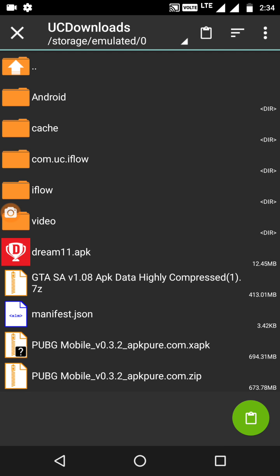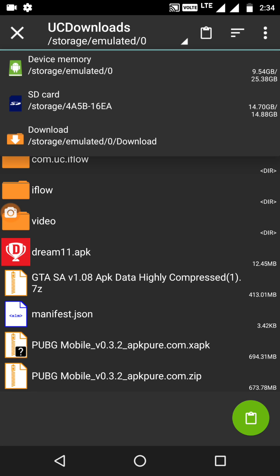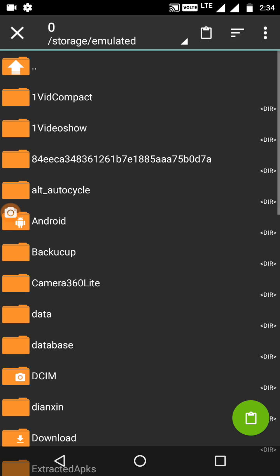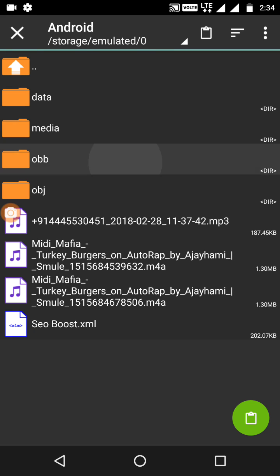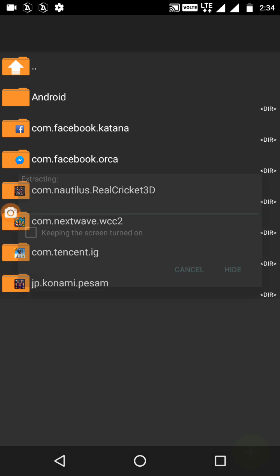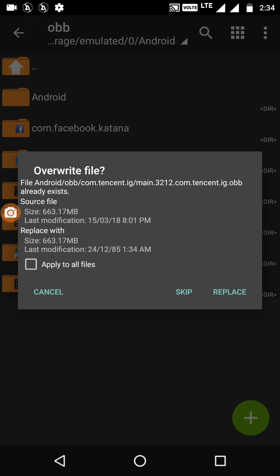Okay, now click on UC download at the top. You can see here, and now you have to go to device memory. Okay, simple. Now you have to go to the Android folder. Okay, now OBB. Now paste here. Just paste here the folder we just copied. Okay, I have already done this, so I won't do it again.